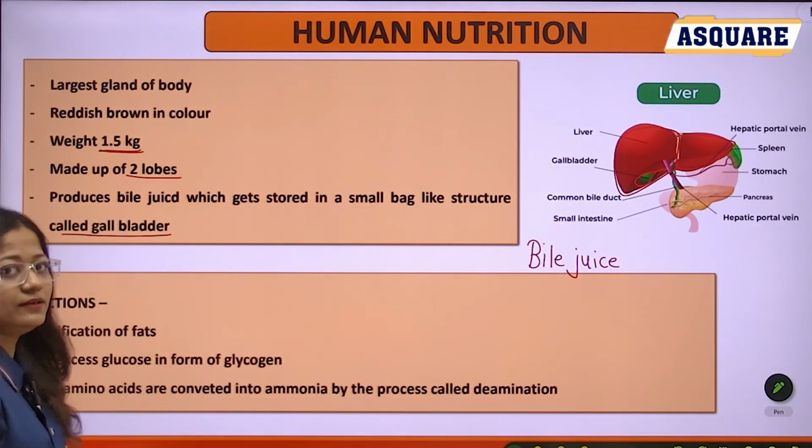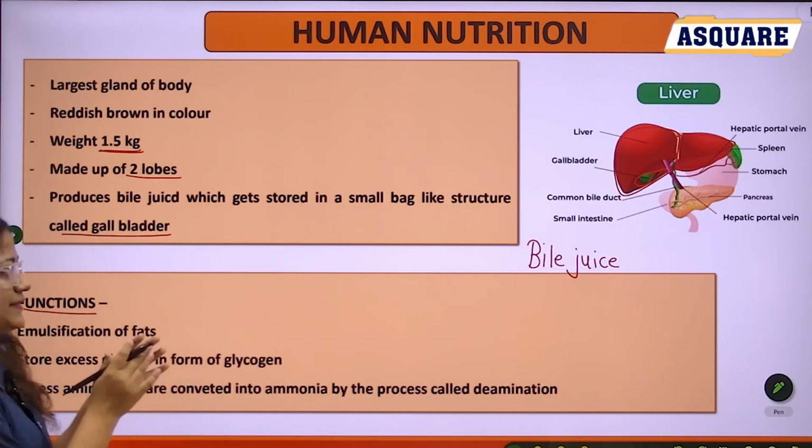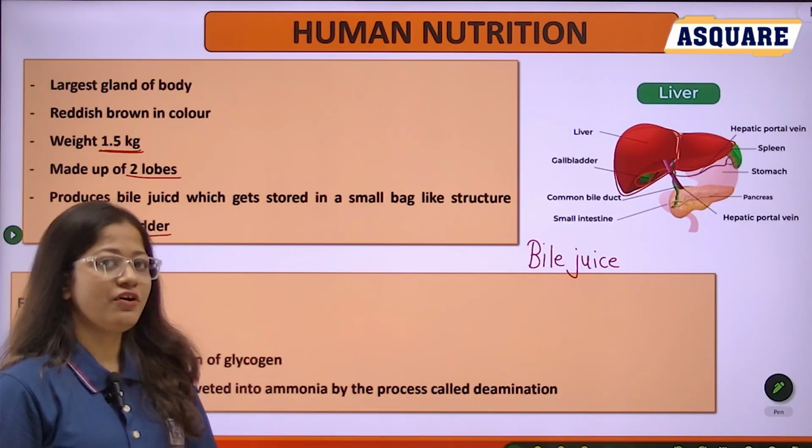We call it the gallbladder. The next one: what is the function of the liver? The first function of the liver is emulsification of fat.